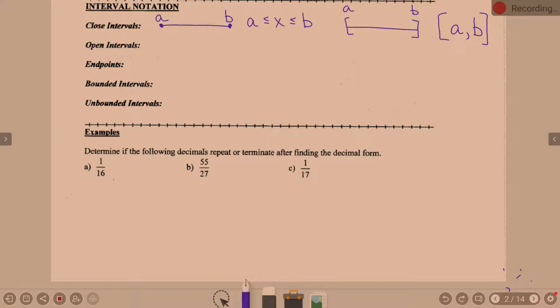Now, what's the difference with open intervals? Instead of closed circles on the end, what do they have? Yeah, open circles, circles not filled in. And the idea now, when I'm expressing my inequality, it's not going to be equal to A and B. So as an inequality, you would write it as A less than X less than B.